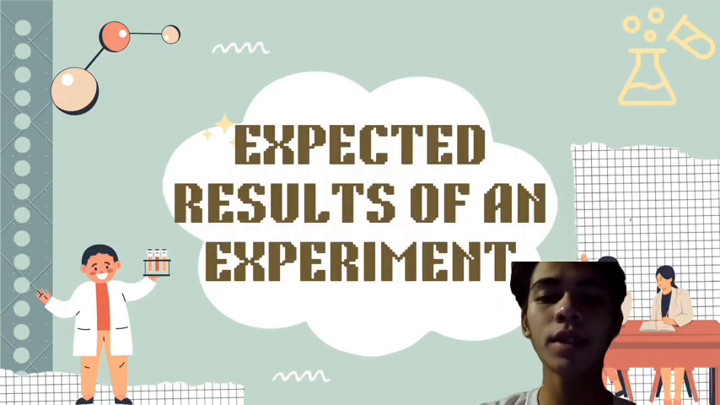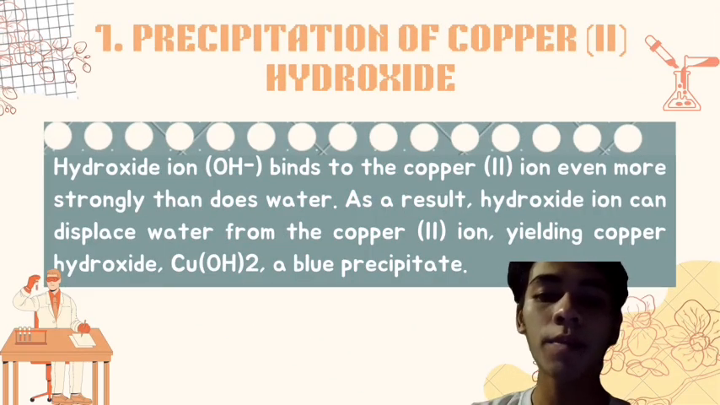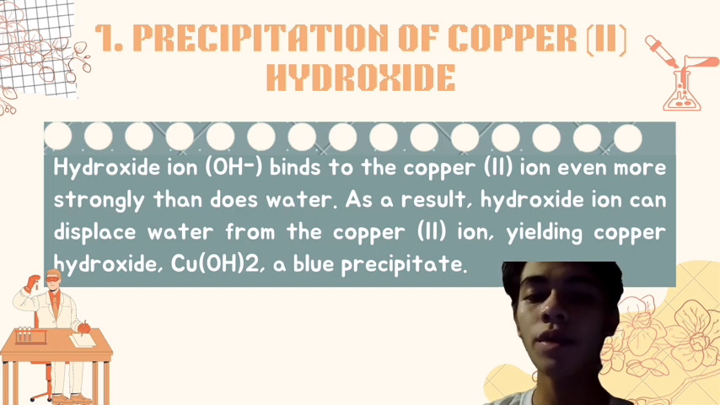Hi, my name is Tristan Josh Leona from Group 1, and my topic is all about the expected result of the experiment given to our group. Number 1. Precipitation of copper hydroxide.